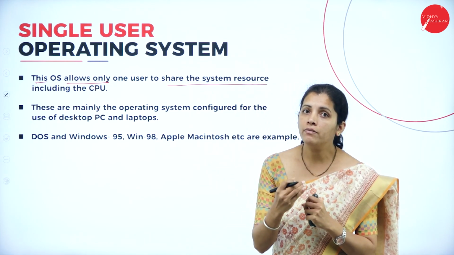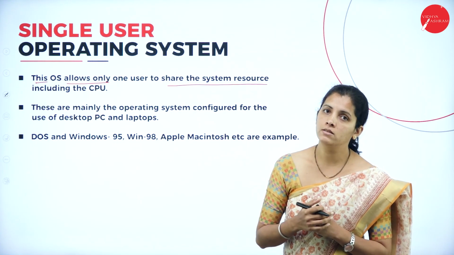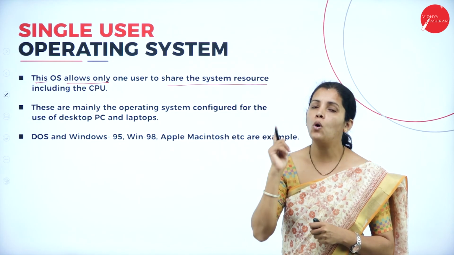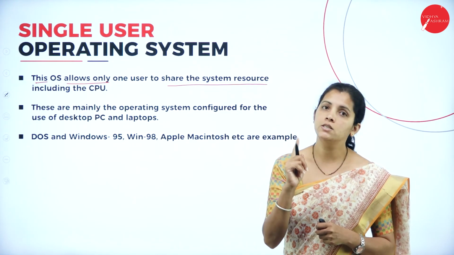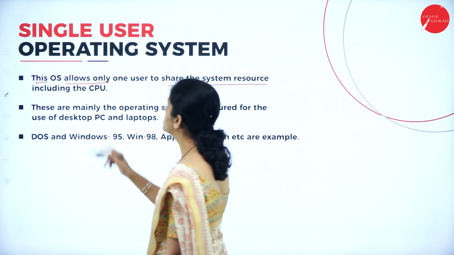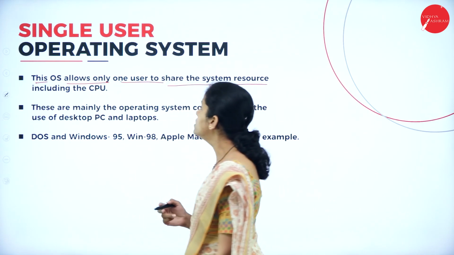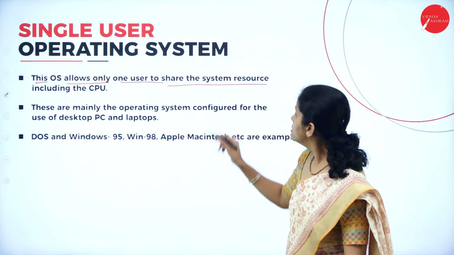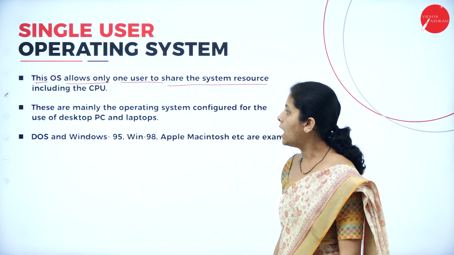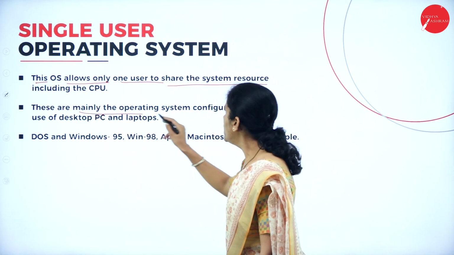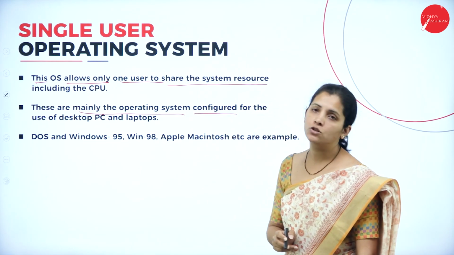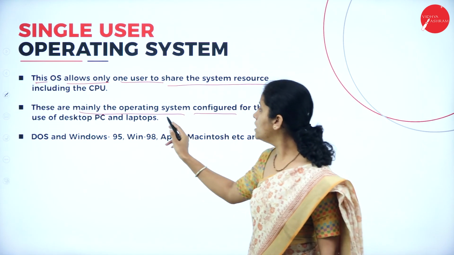This is the example for a single user operating system. That means a single user can use all the resources which belong to that computer. Now this allows only one user to share the system resources including the CPU, and the operating system is configured for the use of desktop PC and laptop.